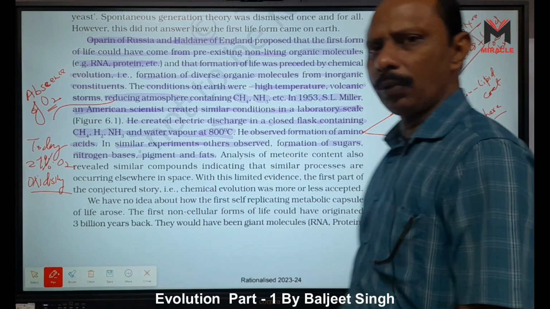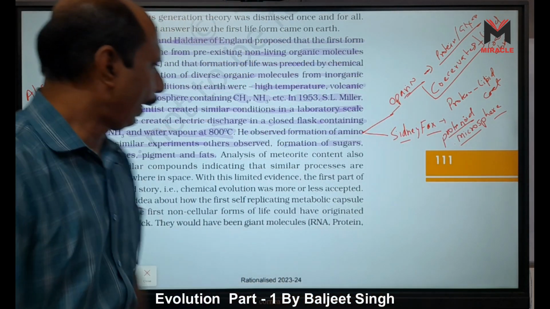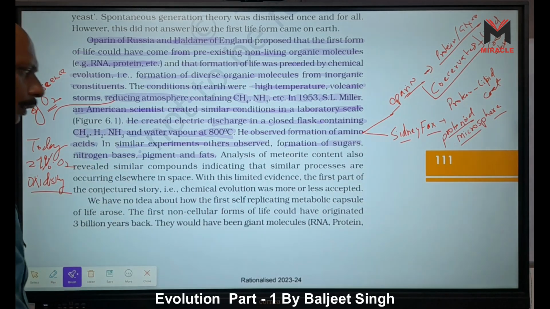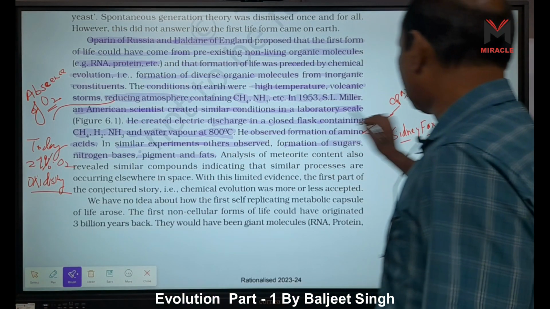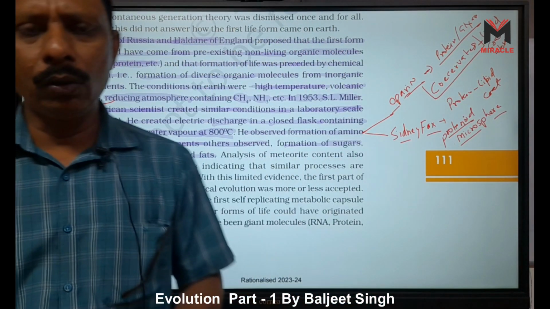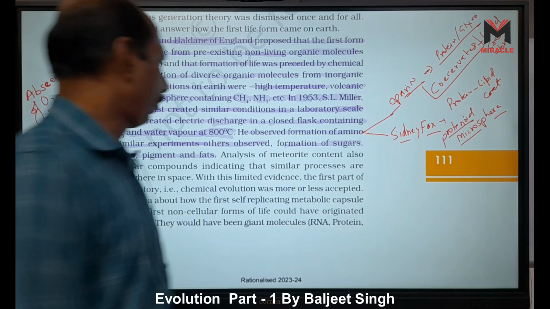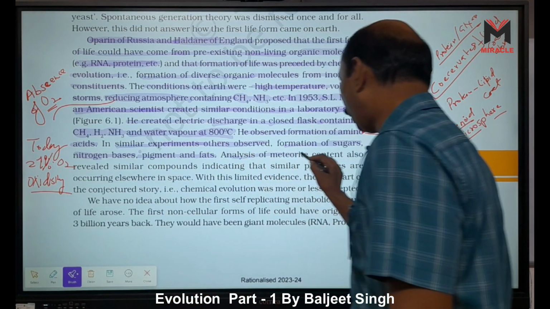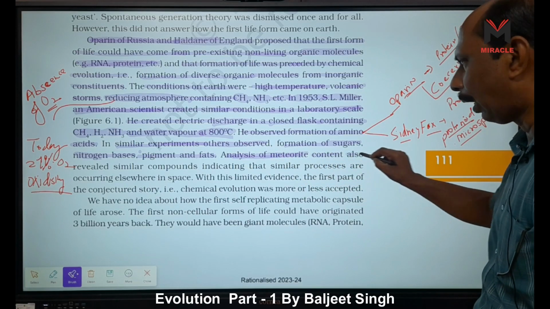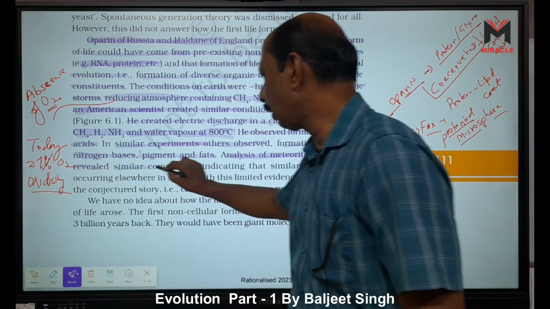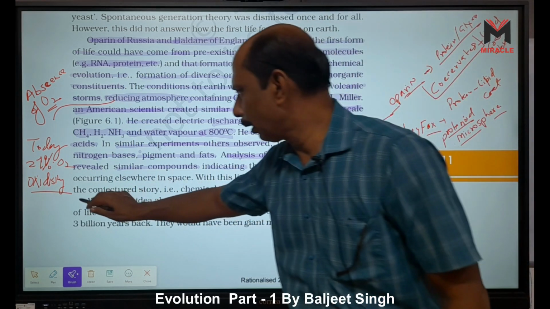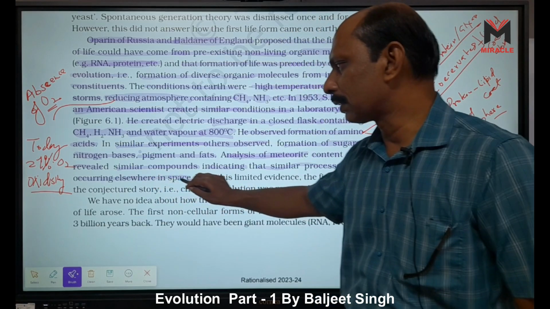Oparin observed coacervates in his experiments, and Stanley Miller observed amino acids. So these scientists proved that inorganic substances are converted into organic substances, right? Analysis of meteorite content also reveals similar components, indicating that similar processes are occurring elsewhere in space.